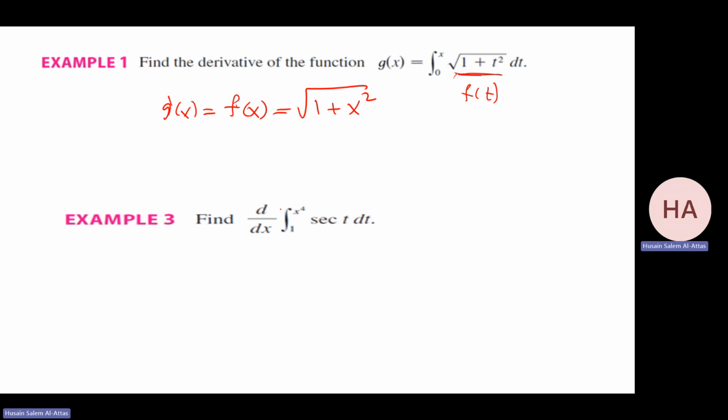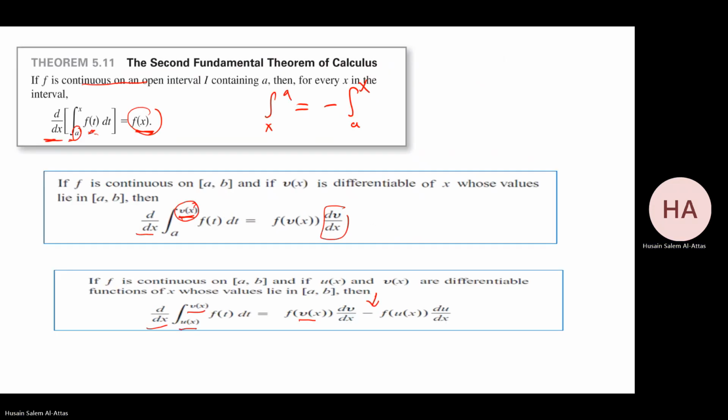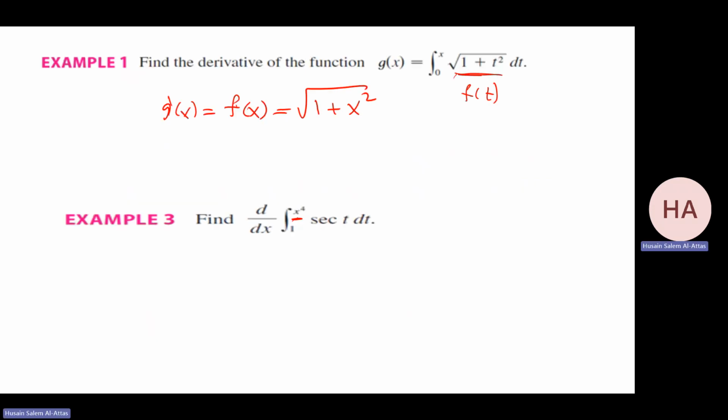That's it. Now, if I have it not to x, but to a function of x, like this one, what will be the derivative? It will be f at that function times the derivative of that function. So this is f of t, and this one will be f at x to the power 4 times the derivative of x to the power 4. What is f at x to the power 4?